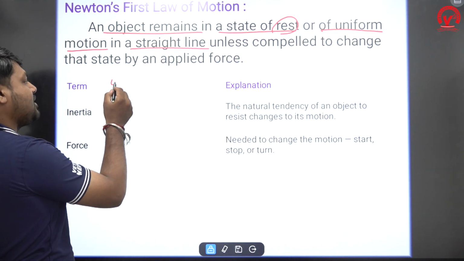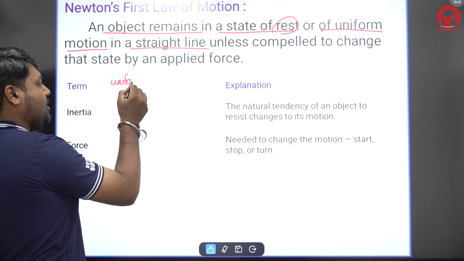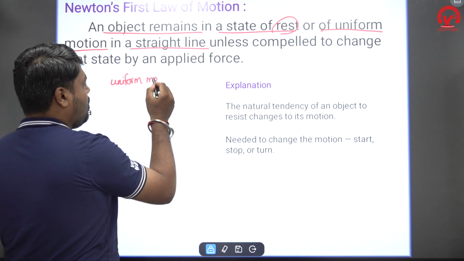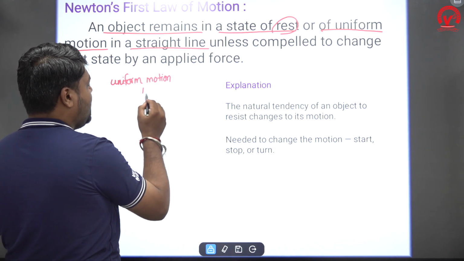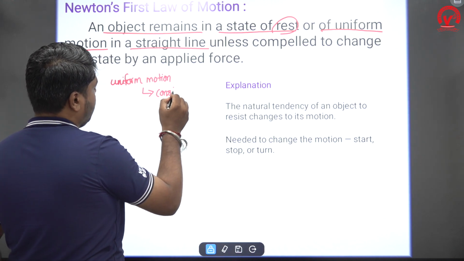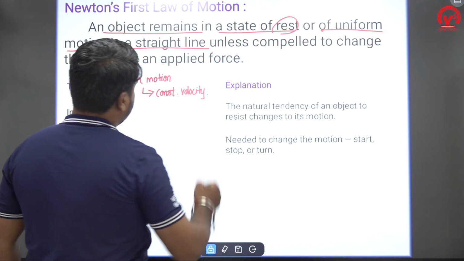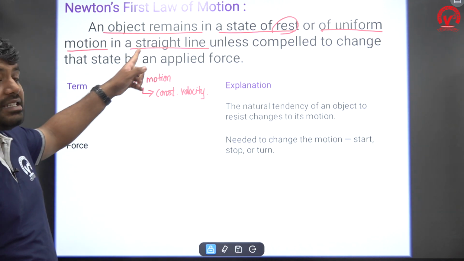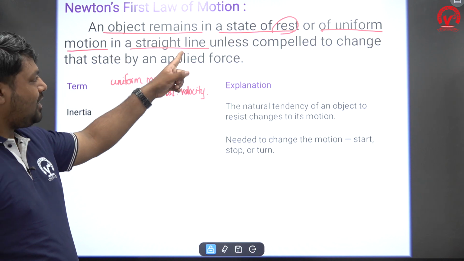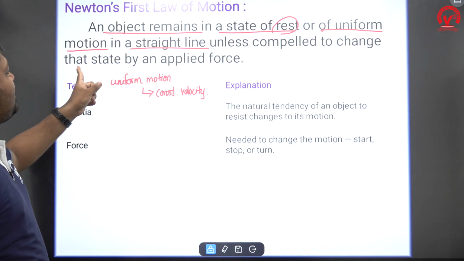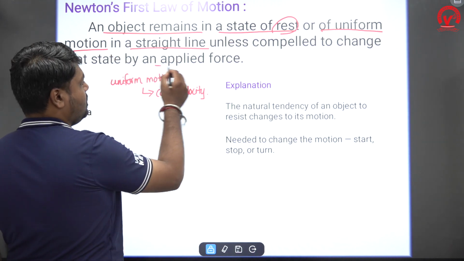In the first class itself, I told you in the previous chapter, what is uniform motion? Uniform motion means the body is moving with constant velocity. So, uniform motion in a straight line, unless compelled to change the state by an applied force.